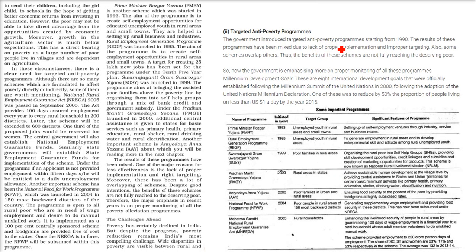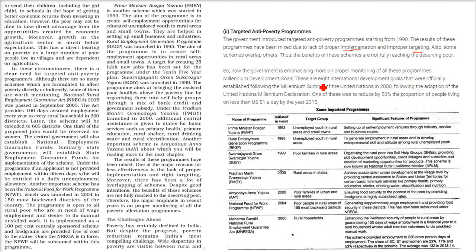So the government introduced targeted anti-poverty programs starting from the 1990s, as we see. The result of these programs is quite mixed because there can be a policy, but its implementation and targeting should be bang on. It should be proper. Some schemes overlap and the benefits of these schemes are not fully reaching the deserving or poor people. So what is the government doing now? It is emphasizing more on proper monitoring of these programs.